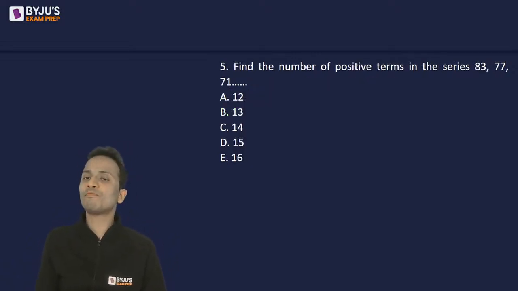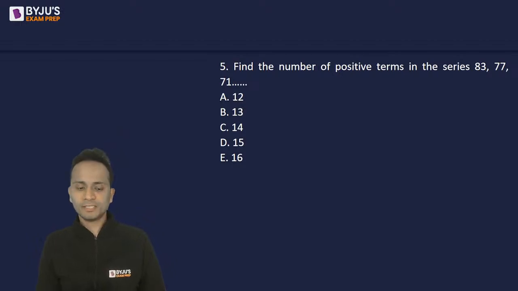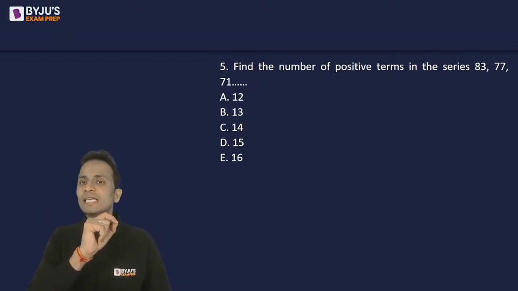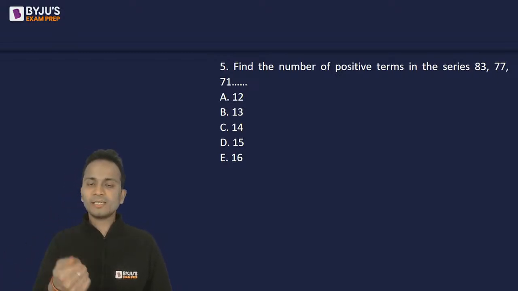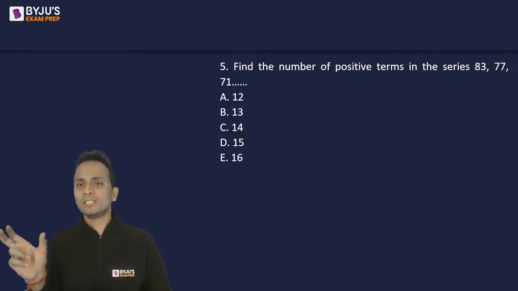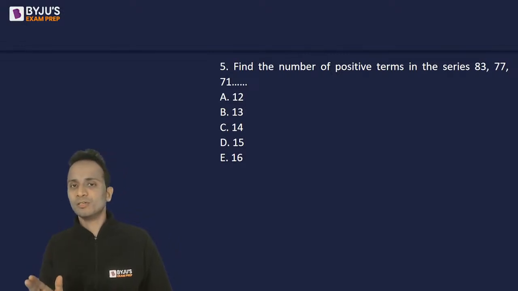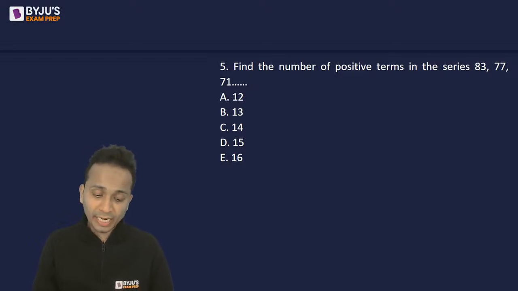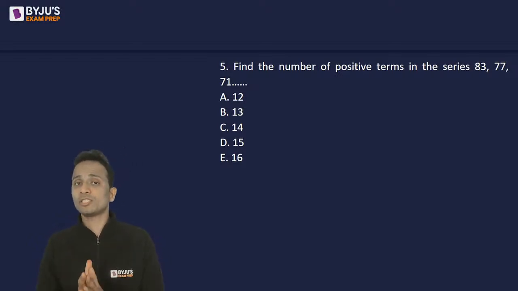Find the number of positive terms in the given series. So there is a series 83, 77, 71 and so on. You'll have to find out the number of positive terms in this series. As you can observe, this is a decreasing series. Okay, series decreasing here, right? So at a certain instant we will get negative terms. So what you have to do is find out the number of terms which are positive in this series.